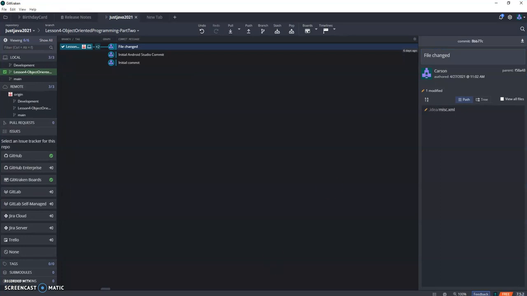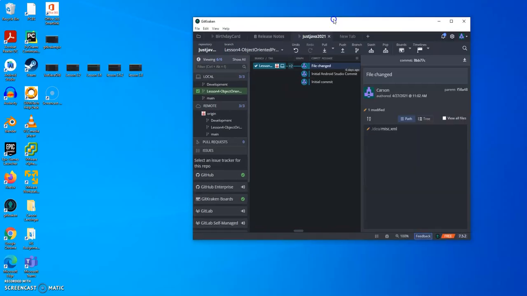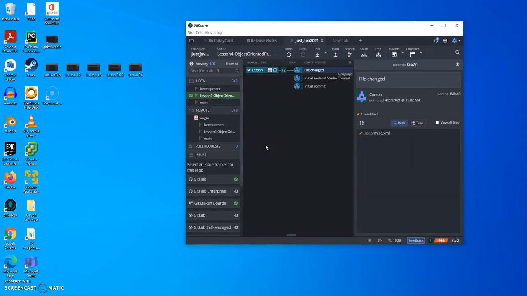So yeah, that's my GitKraken update. So started out on that one, had to move to this one because some file got changed, and so now this is the new one I'm making. As you can see, I have the main and development.